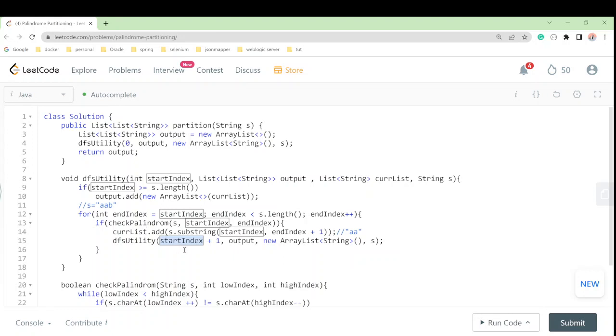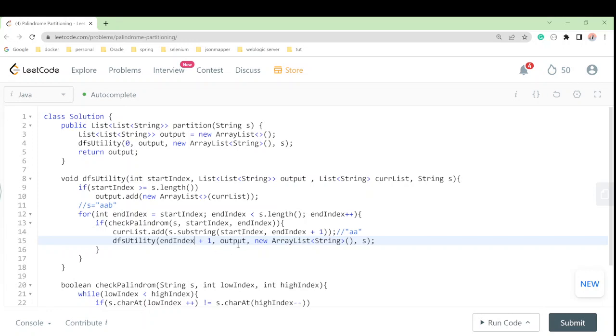The end index is going to the length. So better than start index, we will take this index, because it will go one index at a time and we'll get one substring. But if we pass n plus 1, we'll go through all the characters.